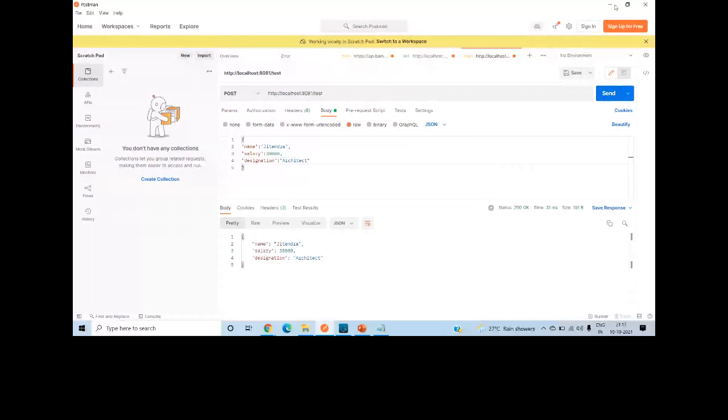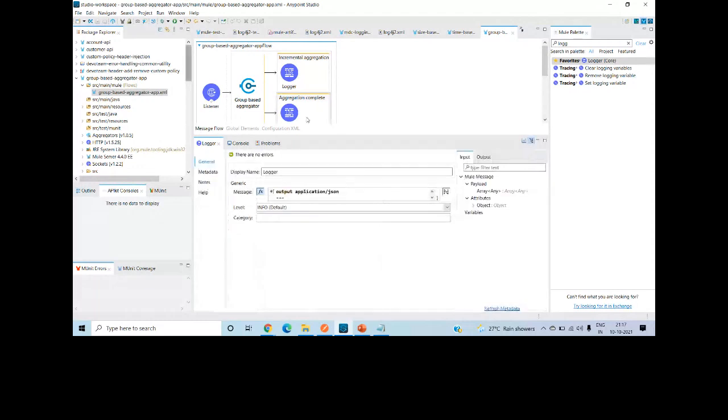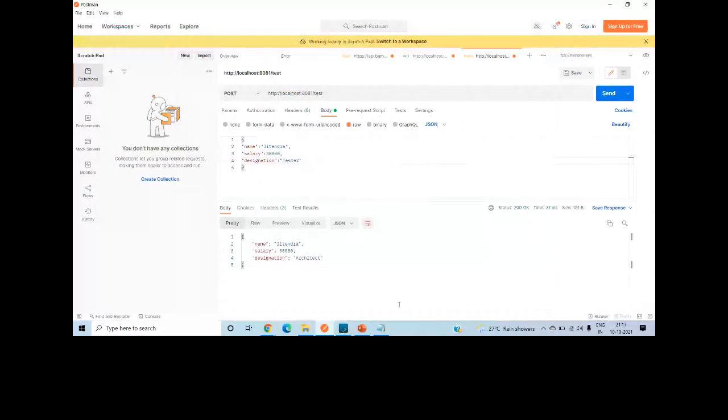So let me do one thing. I want to output in JSON, otherwise it is not visible. Output application slash JSON. Let me stop. Let me run it again. Instead of, I will do some changes, tester, because I cannot send the architect again for 180 seconds basically, because that is the eviction time.